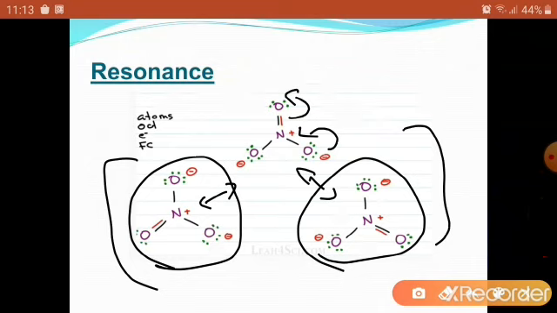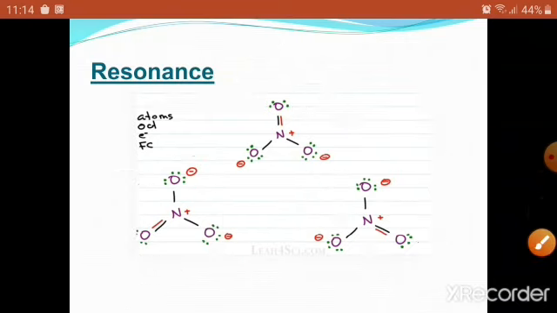in fact, none of these represent the real structure of the nitrate ion. These simply show the different extreme positions of the intermediate, how the intermediate looks like. The real structure is the resonance hybrid of all these structures, which is shown here. These pi electrons move so quickly between these oxygens that it is very difficult to represent in two dimensions. So we represent it in the resonance hybrid structure of the nitrate ion. This is the resonance hybrid of